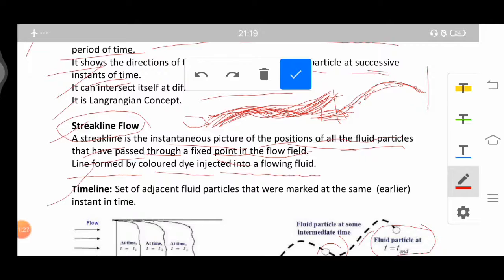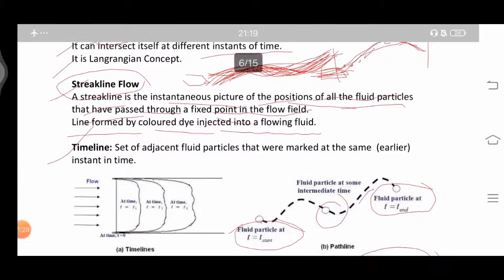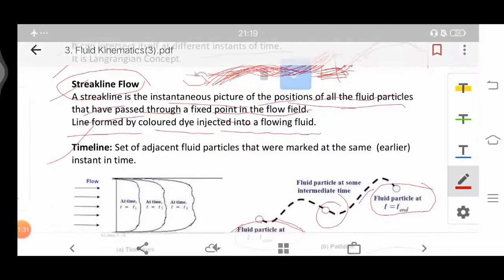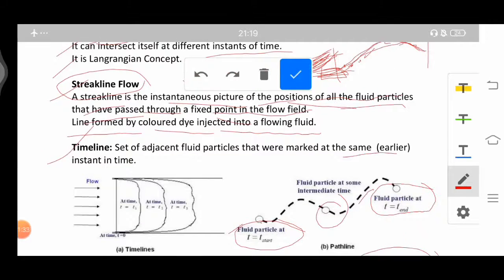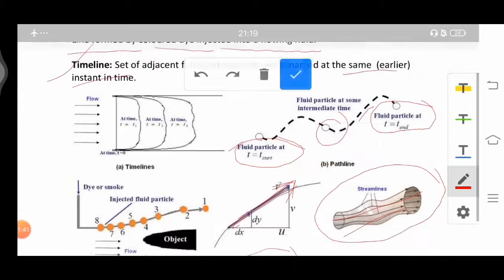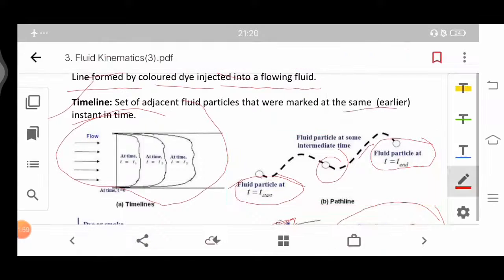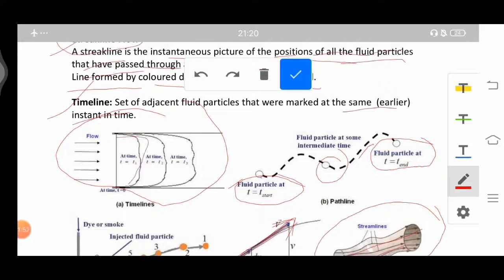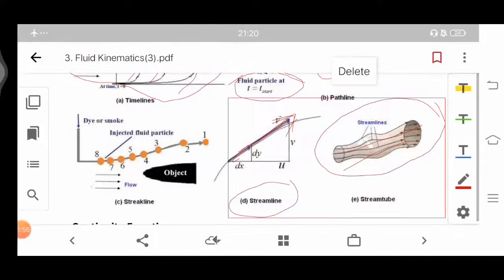Next is the timeline, that is the set of adjacent fluid particles that were marked at the same instant in time. So here you can see the diagram of timelines. A particular fluid particle is marked at various instants of time, and also here is the streak line.